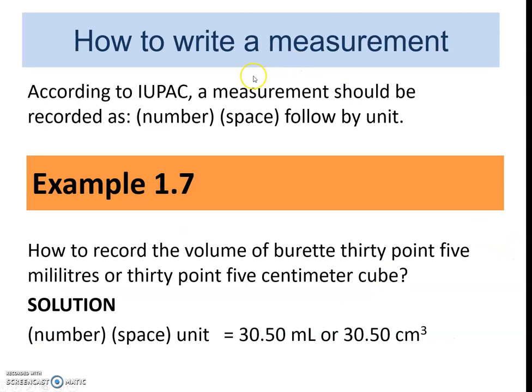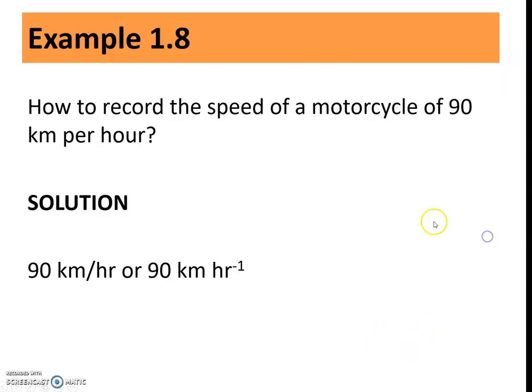Now let's look into how to write a measurement. A measurement should be recorded as a number, followed by a space, followed by the unit. So for example, how to record the volume of a burette, 30.50 milliliter or 30.50 centimeter cube. This is how we write a measurement: 30.50, space, and then the unit, milliliter. Or it can be 30.50, space, centimeter cube as the unit.